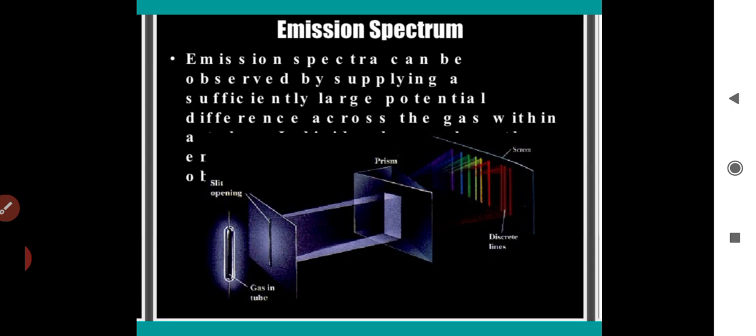How can we understand the presence of a spectrum? You can observe the screen and the discrete lines of different colors. They are observed in the form of bright lines on a dark background. This phenomenon is said to be the line emission spectrum.